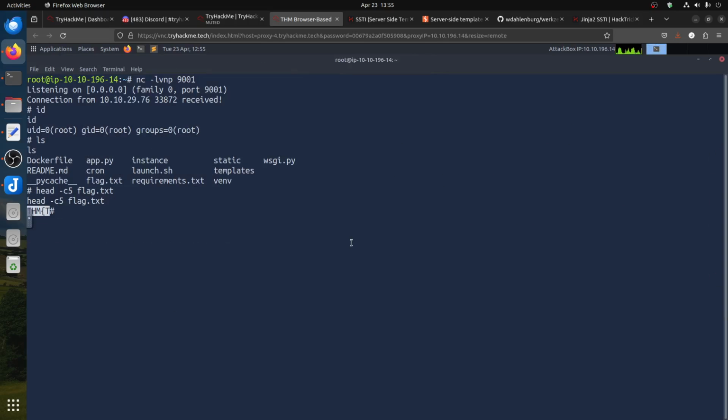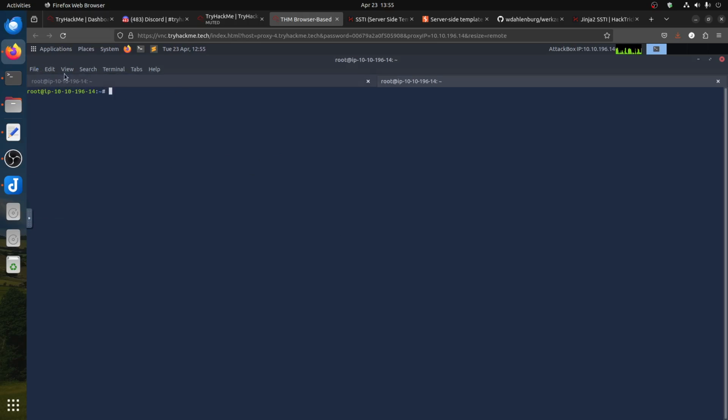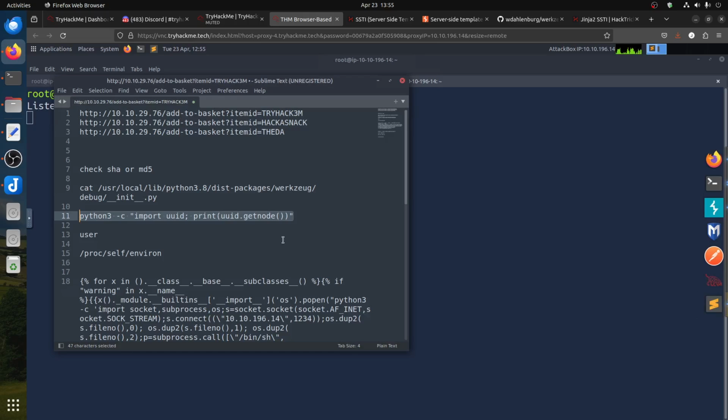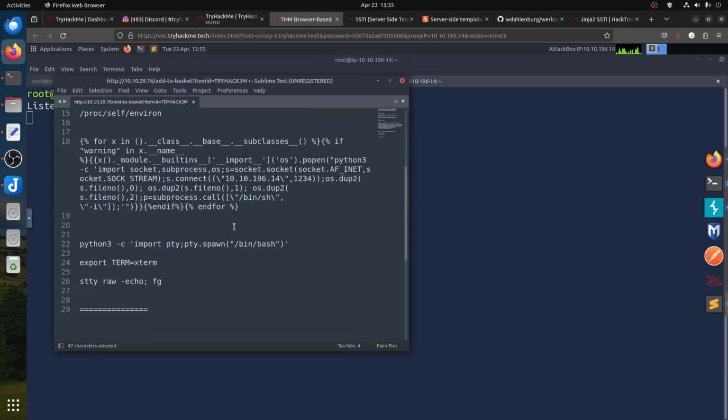Now let's open a new tab. Let me zoom in. Let's play two mini sessions. So nc -lvnp, let's go 1, 3, 4. One of the shells we can use straightforwardly from the SSTI is this one. I found this online.